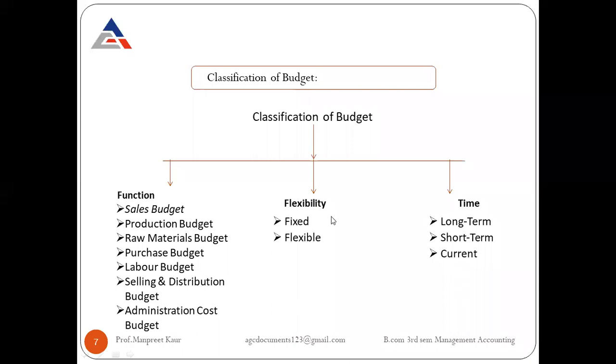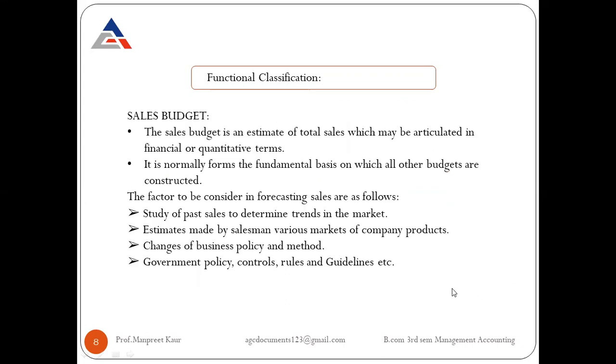According to flexibility, it includes fixed budget and flexible budget. And according to time, it includes long term, short term, and current.